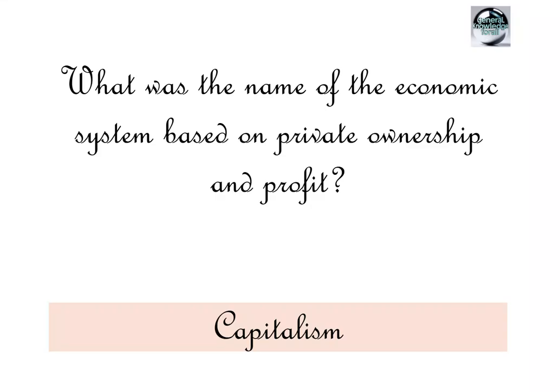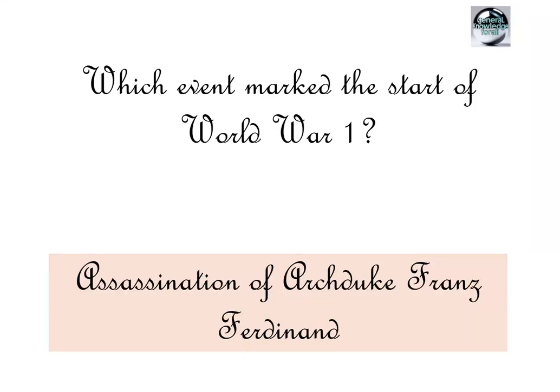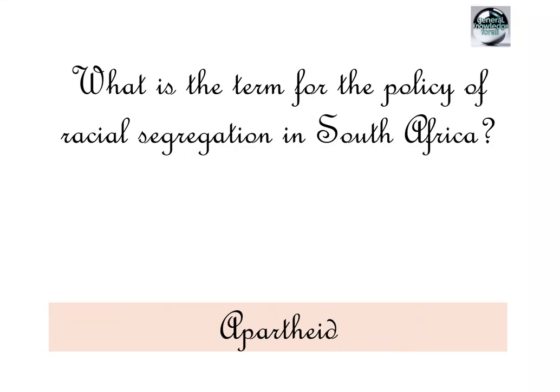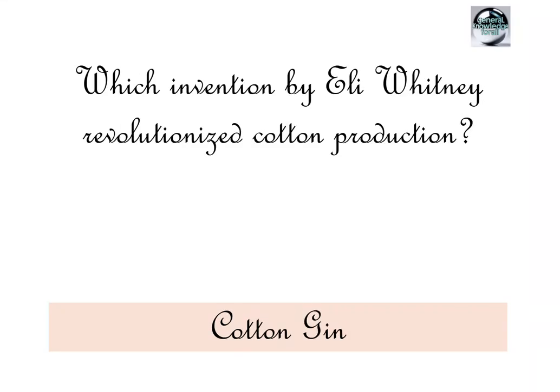Which event marked the start of World War I? Assassination of Archduke Franz Ferdinand. Who led the March on Washington in 1963? Martin Luther King Jr. What is the term for the policy of racial segregation in South Africa? Apartheid. Which invention by Eli Whitney revolutionized cotton production? Cotton gin.